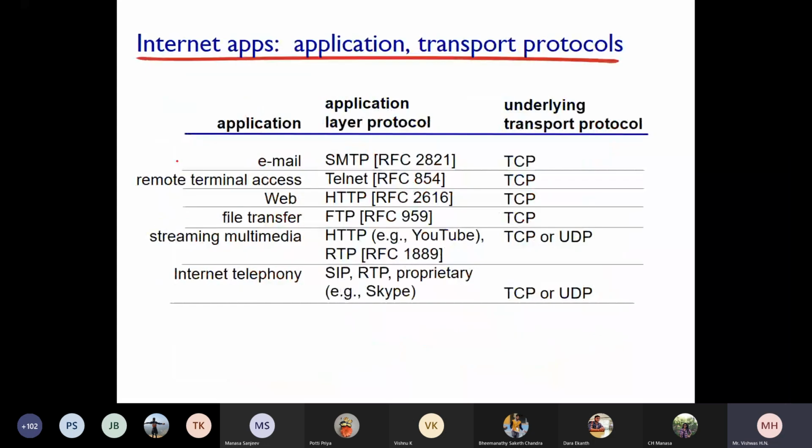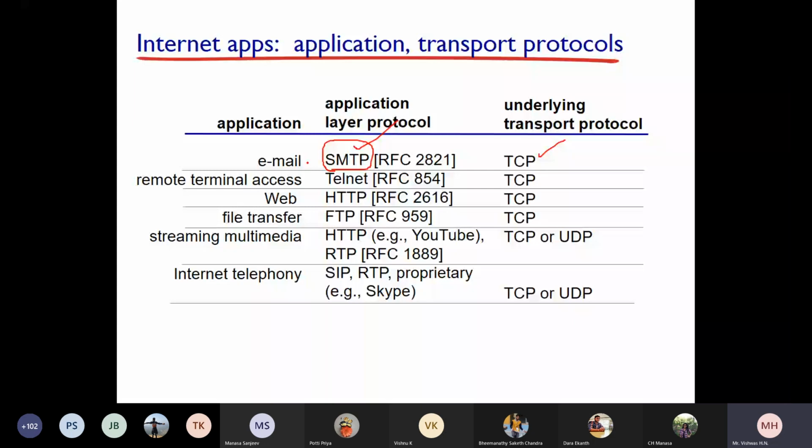Okay, students, let us see a few applications and what are the application layer protocol and transport layer protocol for those applications. If it is email, SMTP is the application layer protocol, simple mail transfer protocol. We are going to study it in depth. The underlying transport protocol is TCP, because you need to know whether the email has been received by the other end or not. It should be reliable.